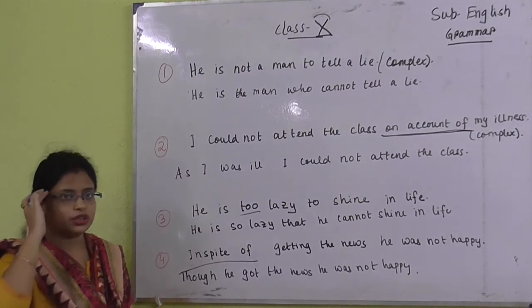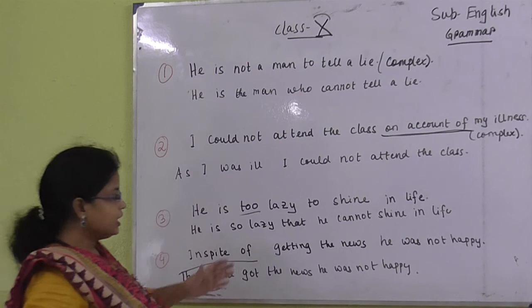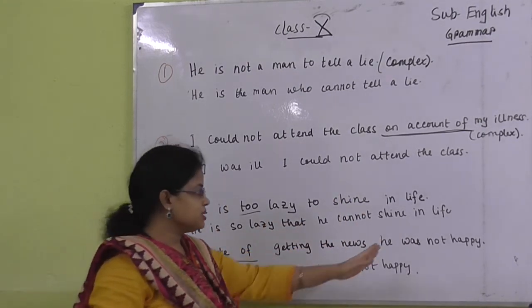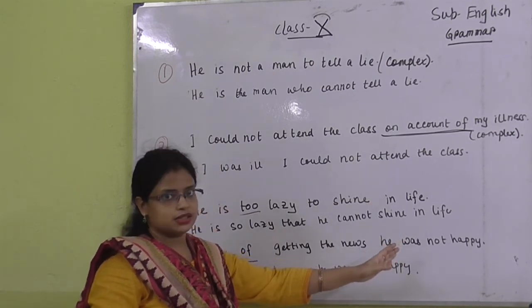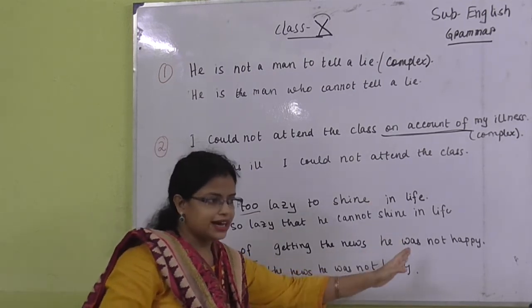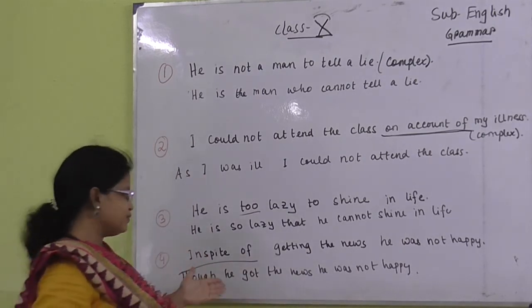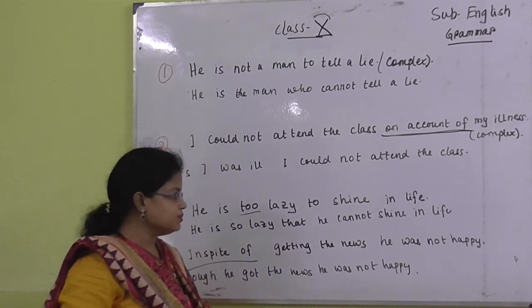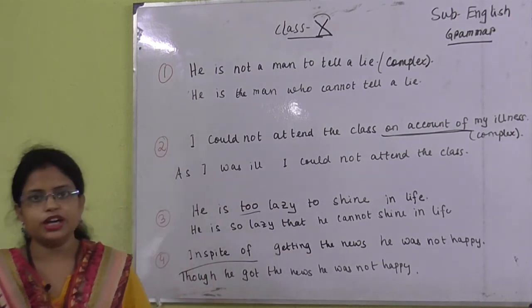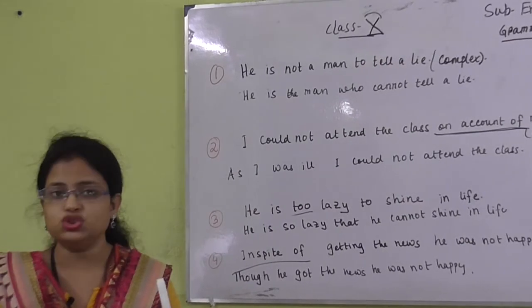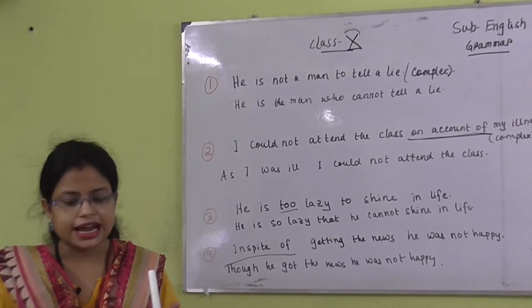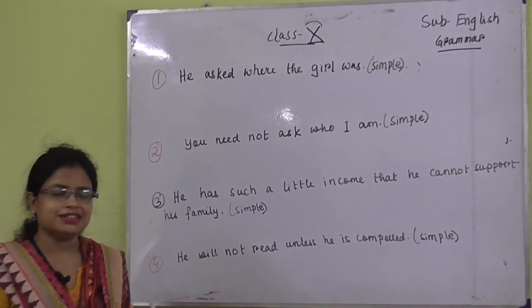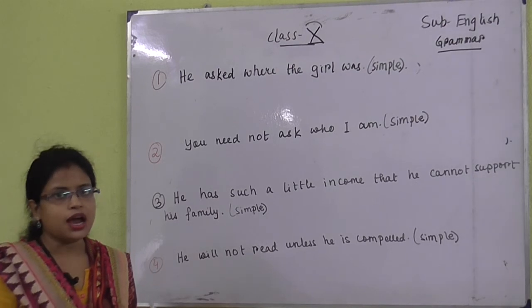One thing you have to be clear in your mind is in which tense the sentence is written. You should be aware of the tense. Understood? As it is written in the past tense, you have to write in the past tense. I have written: though he got the news, he was not happy. So in this way you have to know how to change from simple to complex and vice versa.